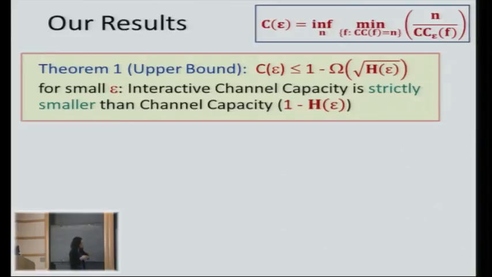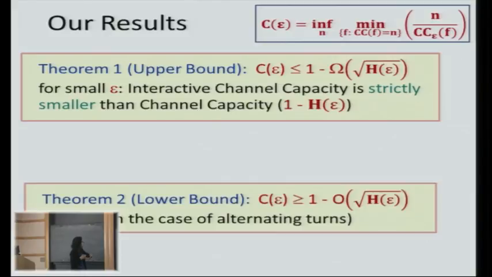OK, so this is an upper bound result, and we have a matching lower bound. We show that the interactive channel capacity is at least 1 minus O of square root of h of epsilon. Again, this O means that there exists a constant, say beta, such that the interactive channel capacity is at least 1 minus beta times square root of h of epsilon, and beta, again, is independent of epsilon.